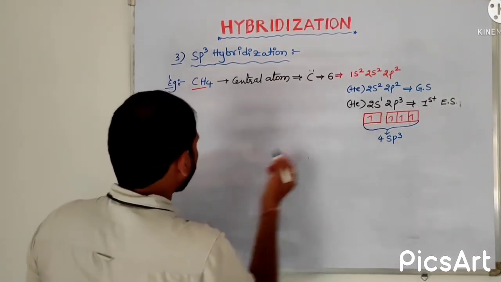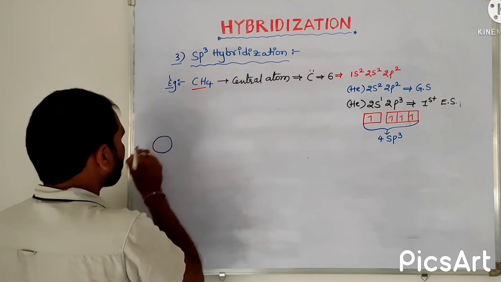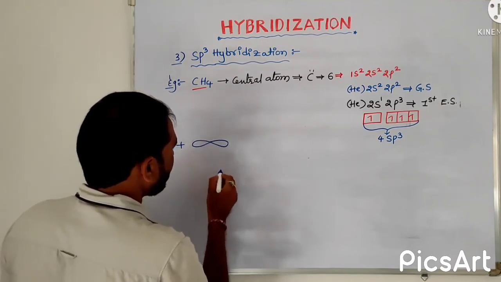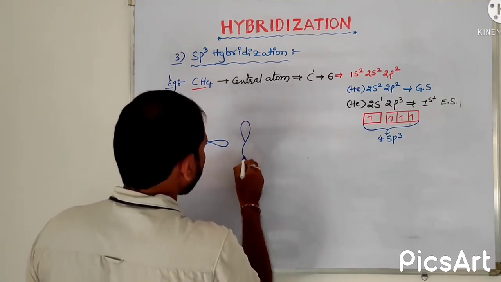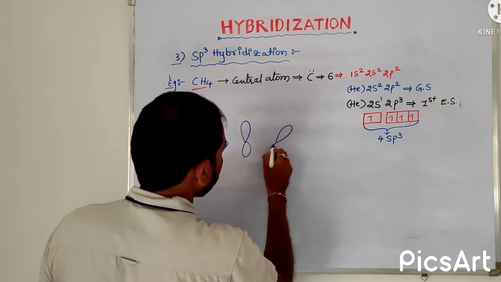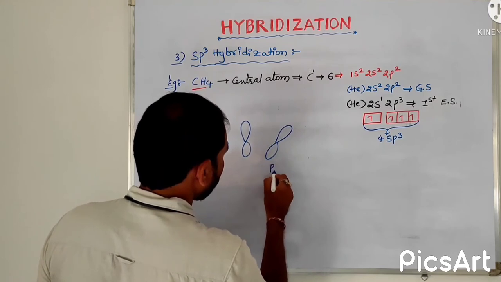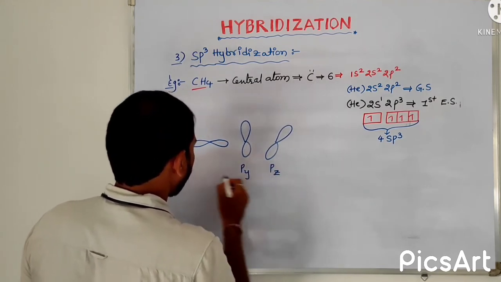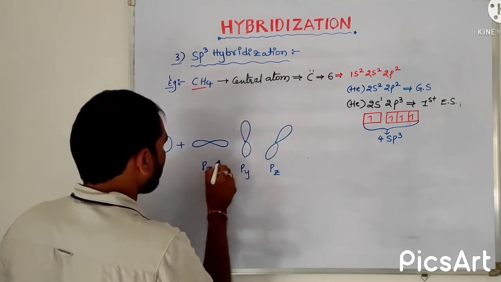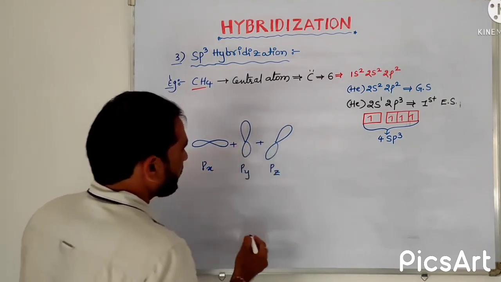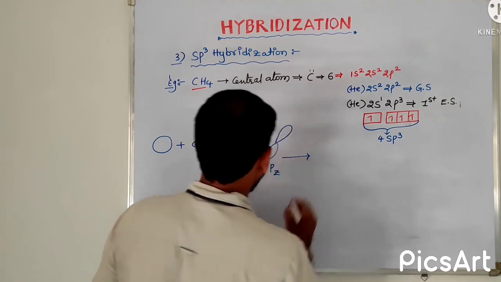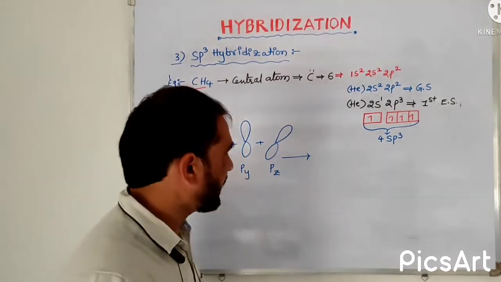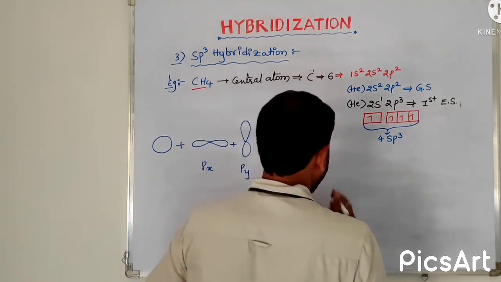Now the diagrammatical explanation of this sp3 hybrid orbital formation. As I told, one s orbital and the p orbitals px, py, and pz. This is the pz orbital, this is the py orbital, and this is the px orbital. It results in 4 hybrid orbitals, sp3 hybrid orbitals.